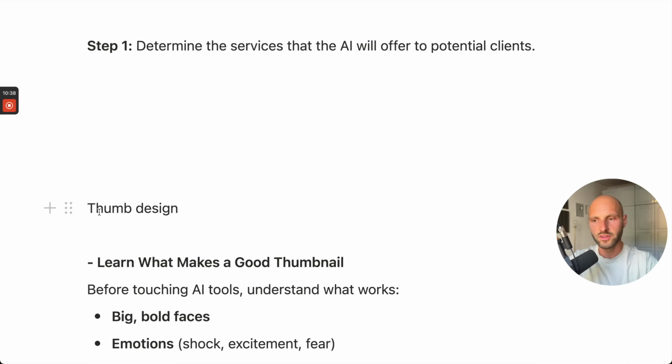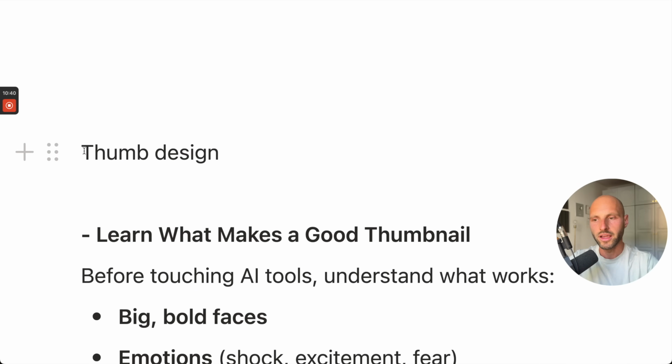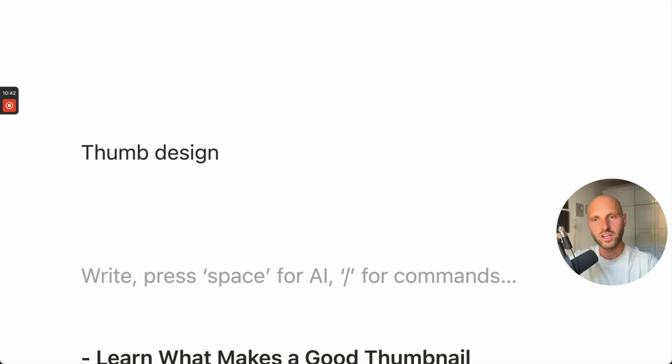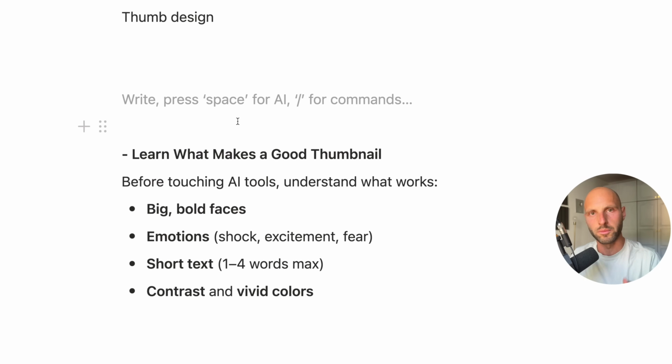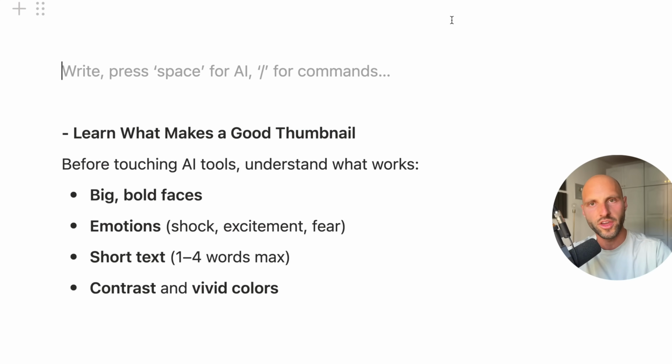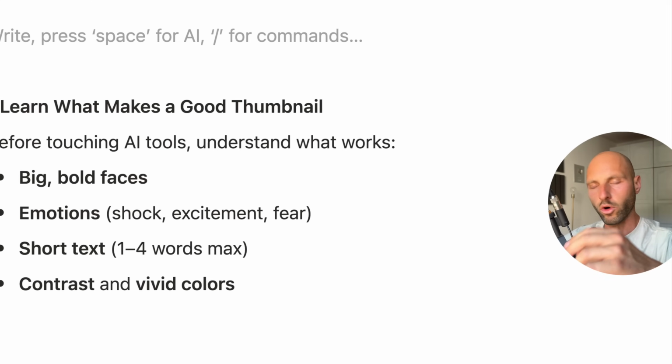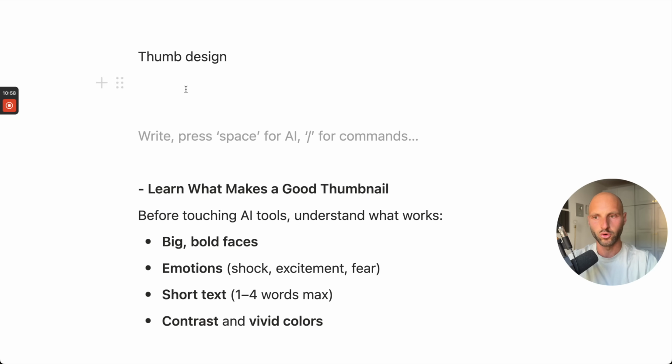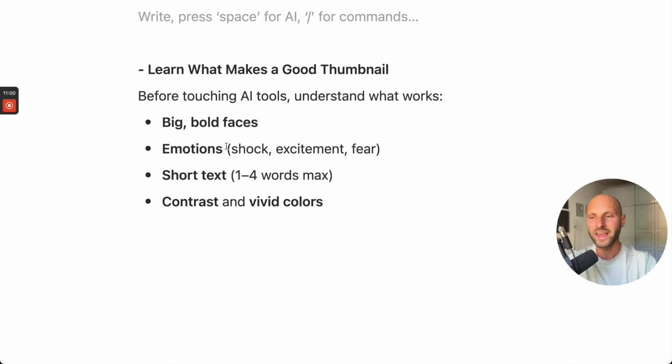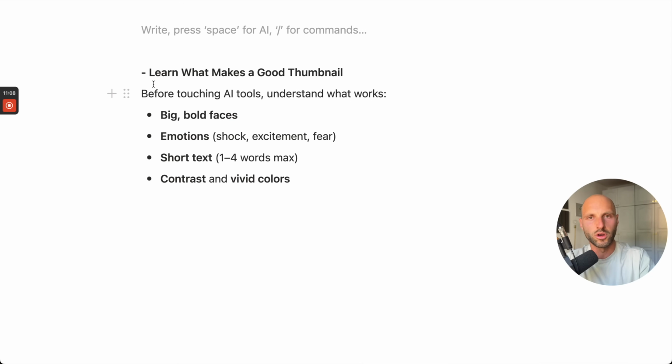We already have determined that we're going to make money by creating thumbnail designs for clients. So you have to study the niche you're going to be in. If you're going to be providing book designs or book covers, study what makes the best book cover. Respectively, for thumbnail design, these are the 4 main components that make a good thumbnail. By the end of the day, you have to provide a good product to your customers. This is how you're going to make a lot more money.